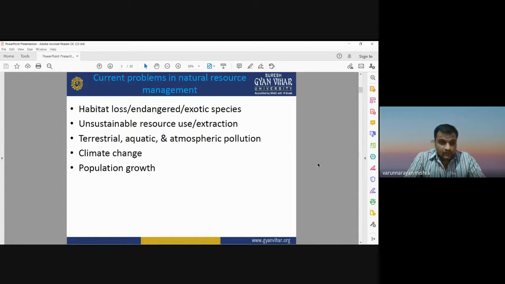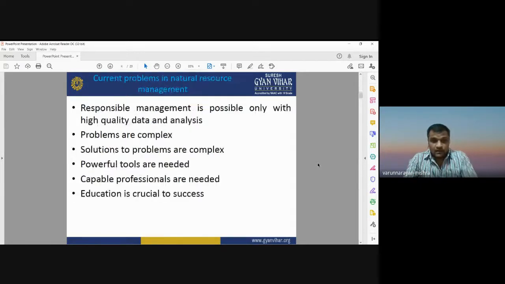So we need to work on the conservation of natural resources by applying the sustainable development goals, by applying sustainable development practices. We should also have some management system with high quality data analysis. For natural resource management, we are required to have good quality data sets. Then we can analyze the data sets and design some management practices for natural resource management.